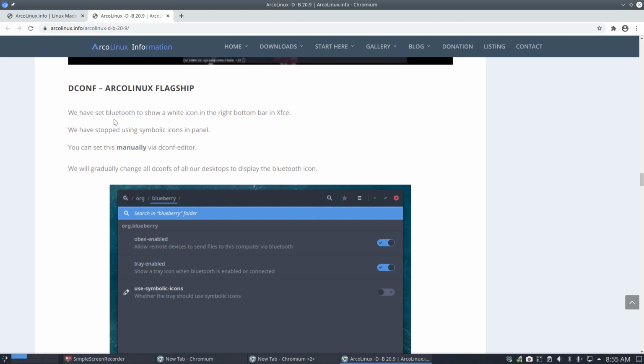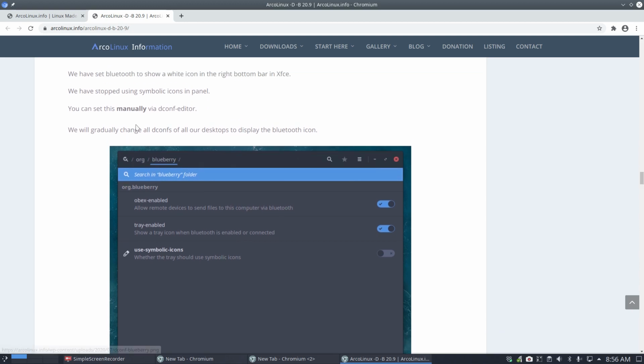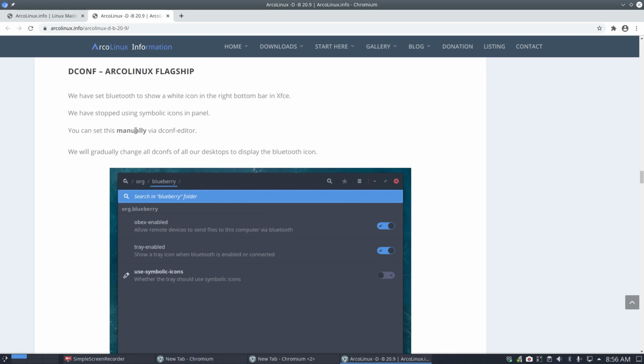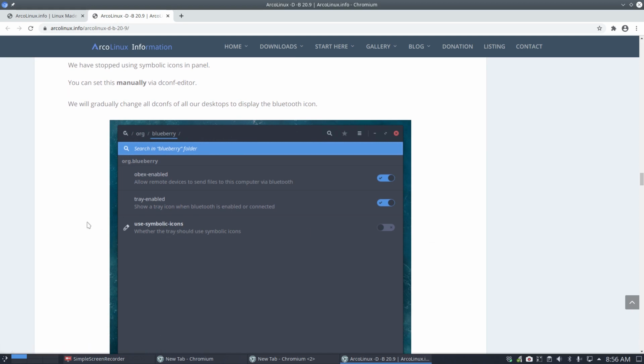Again, it's the same thing about this Bluetooth icon, but that's the trouble of it. It's not a file, it's hidden away in dconf, which is a file, I know, but it's kind of a database, and the problem is that it's not an easy way to edit it and to copy paste it over, etc. But this is basically what it's about. Use symbolic icons off. And that's done.